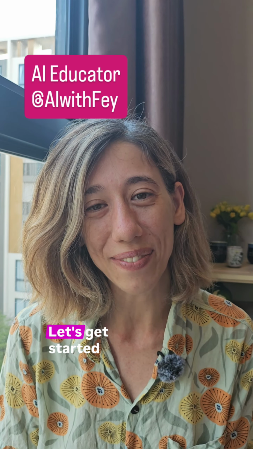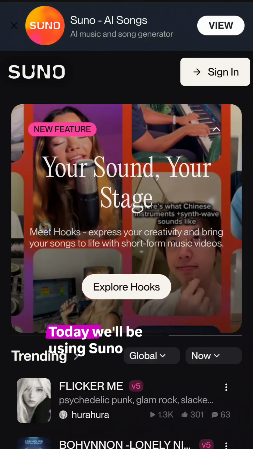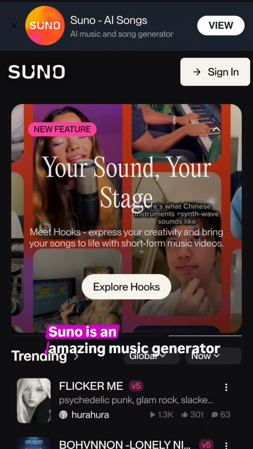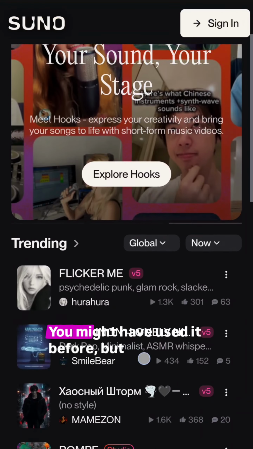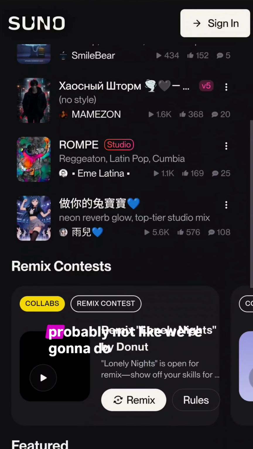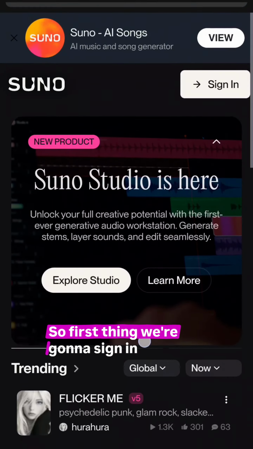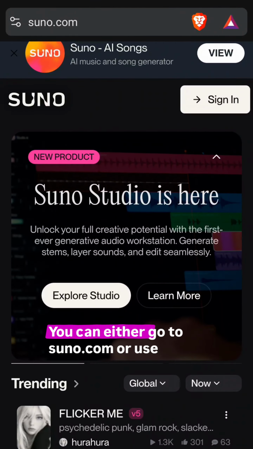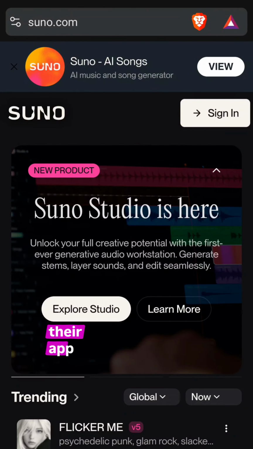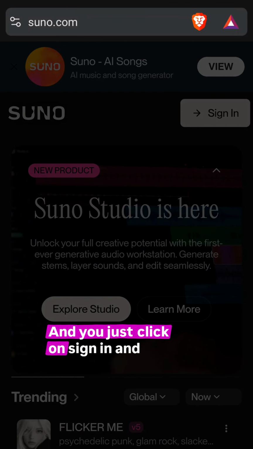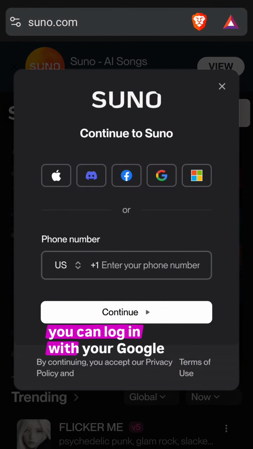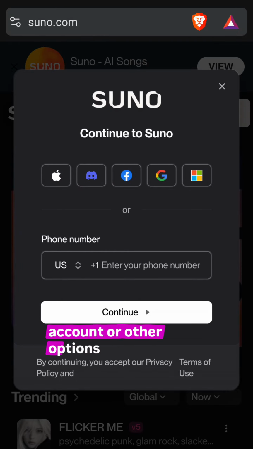So let's get started. Activity today will be using Suno. Suno is an amazing music generator. You might have used it before, but probably not like we're gonna do today. So first thing, we're gonna sign in. You can either go to suno.com or use their app. It's great. And you just click on sign in and you can log in with your Google account or other options. So log in and let's get started.